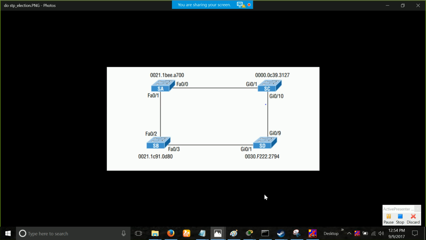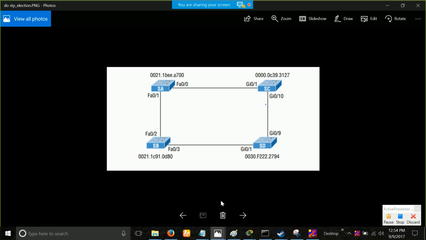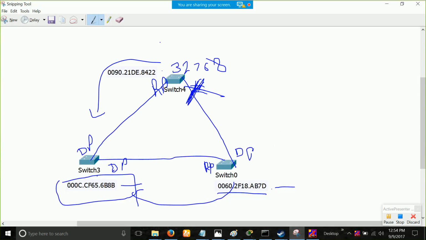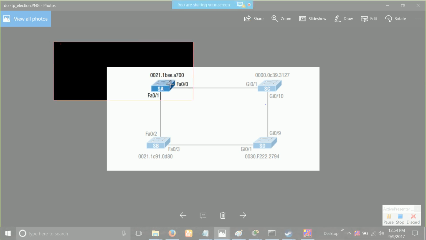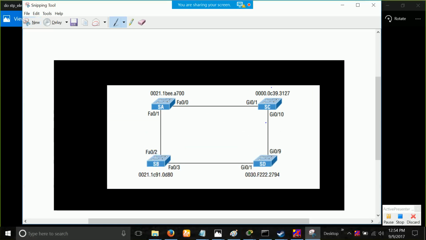But first thing, you just draw and then tell me the cost. First you tell me the cost. Same thing, tell me who is the root bridge after drawing and what are the cost of each and every link. Then you can start with the practical.